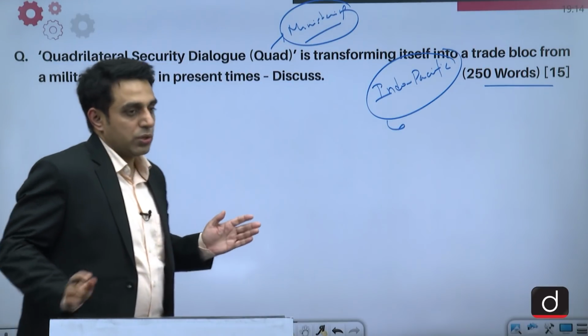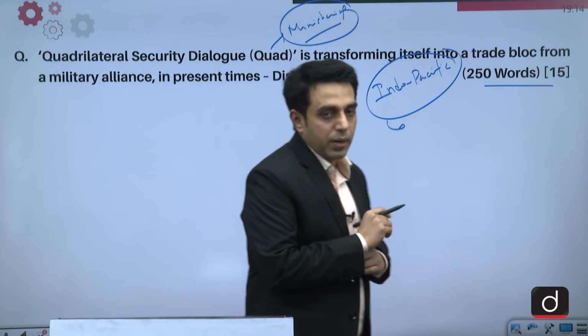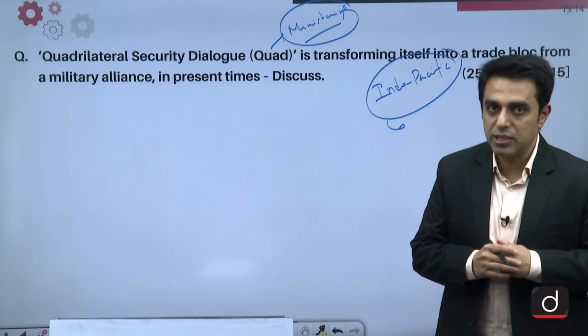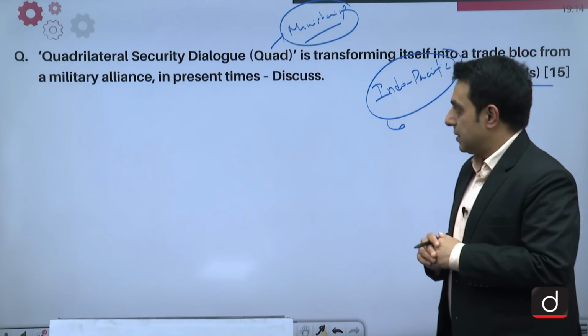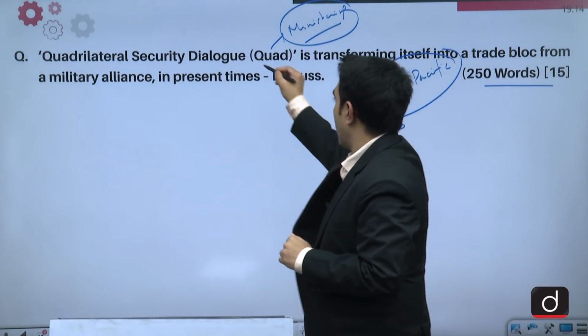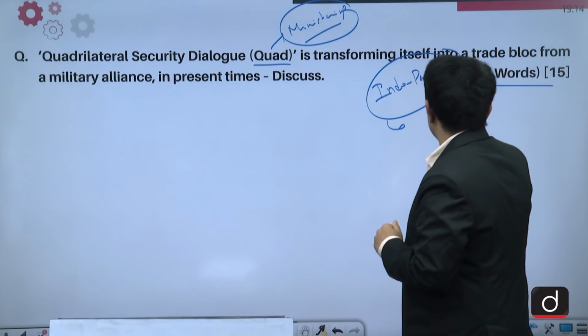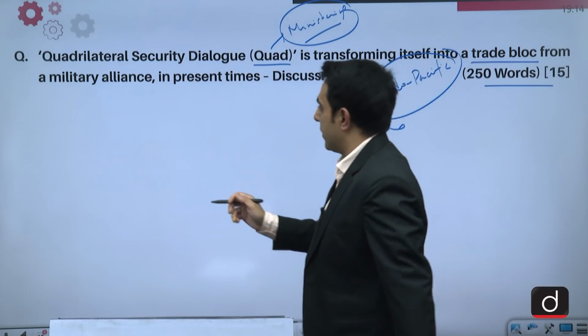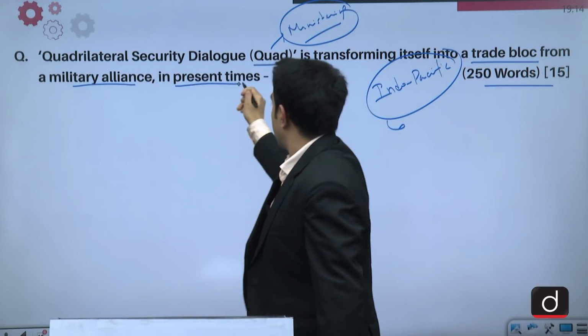So this question was on expected lines, but the surprising part has been the way in which UPSC has framed this question. UPSC has asked that this quadrilateral security dialogue, or Quad, is transforming itself into a trade bloc from a military alliance in present times.